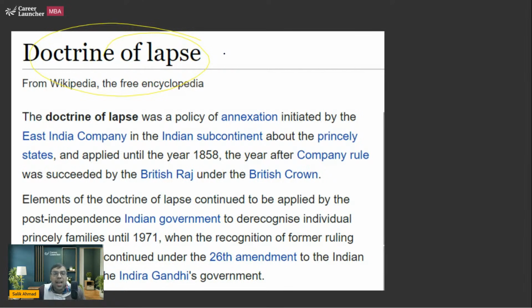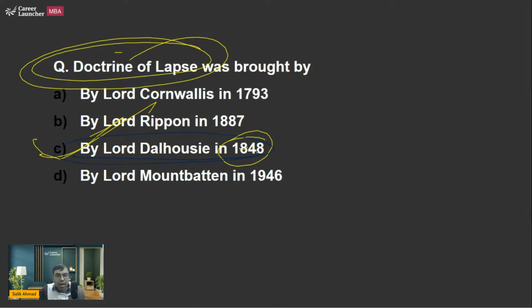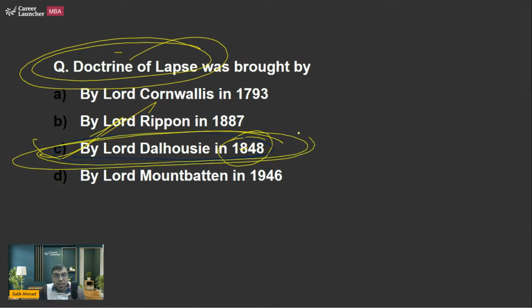And against this, Rani Lakshmi Bai fought. Rani Lakshmi Bai had an adopted son, and she wanted to give that kingdom to her adopted son. But it was conflicting with the Doctrine of Lapse. That is perhaps one of the reasons why she revolted against the British in the 1857 revolt: the Doctrine of Lapse, started by the very famous or infamous Lord Dalhousie, 1848. Very, very important. We have seen multiple questions from this. You should remember it.